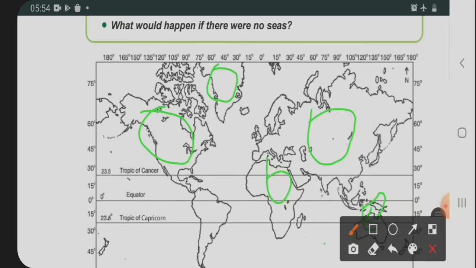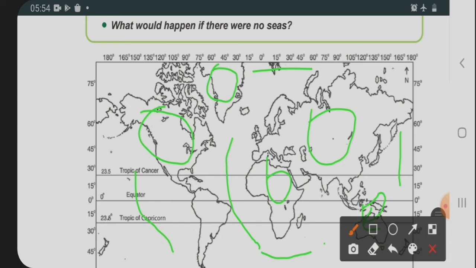Here we can see that we have different land, and what would happen if there were no seas? This whole area is surrounded by sea only: the Pacific Ocean, Indian Ocean, Antarctic Ocean, so different oceans are there.